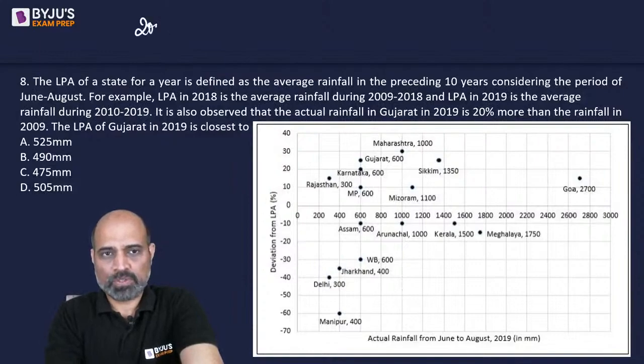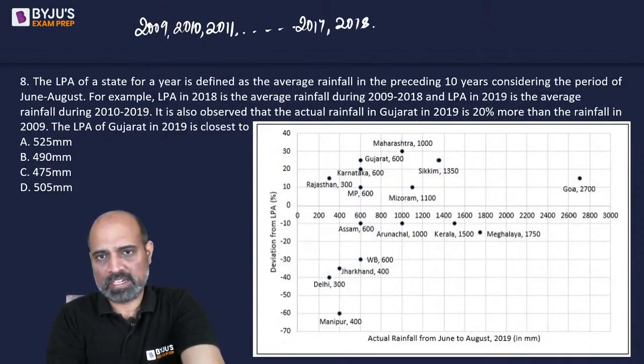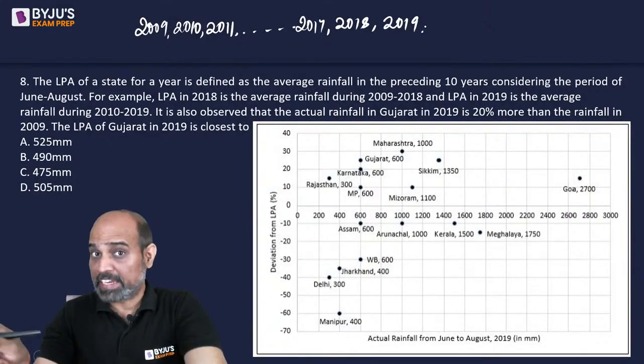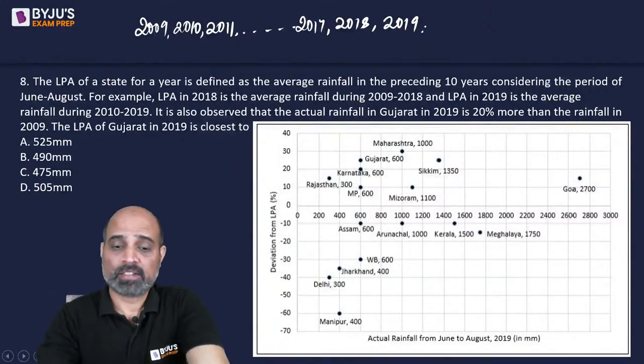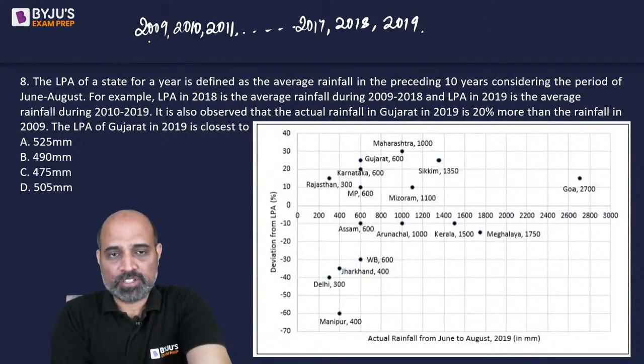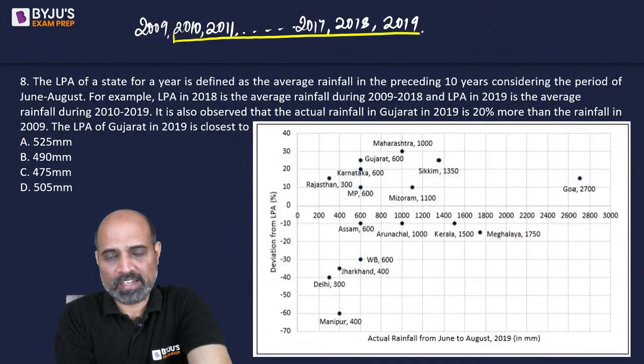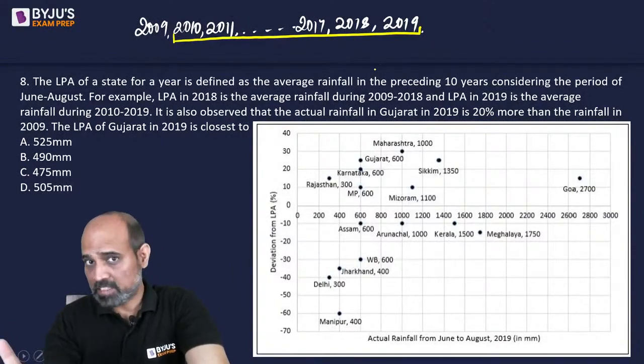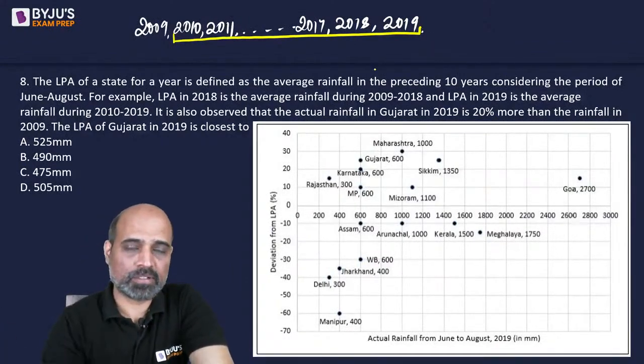देखो 2009, 2010, 2011 and so on, 2017, 2018, 2019, right? These are the 11 years. ये 11 साल है इधर. If we pay attention, so 2010 से 2019 ये 10 years का break group है.